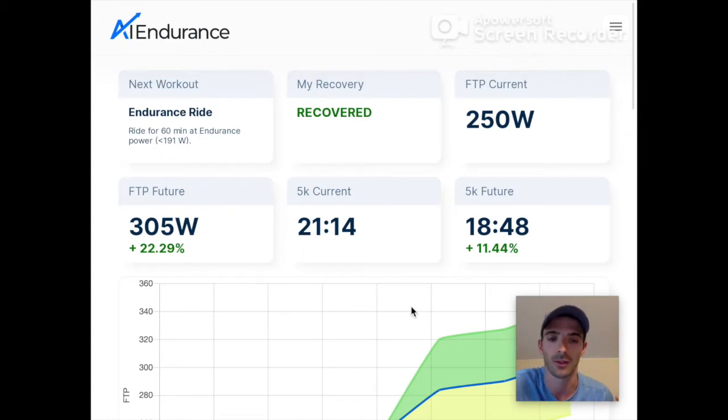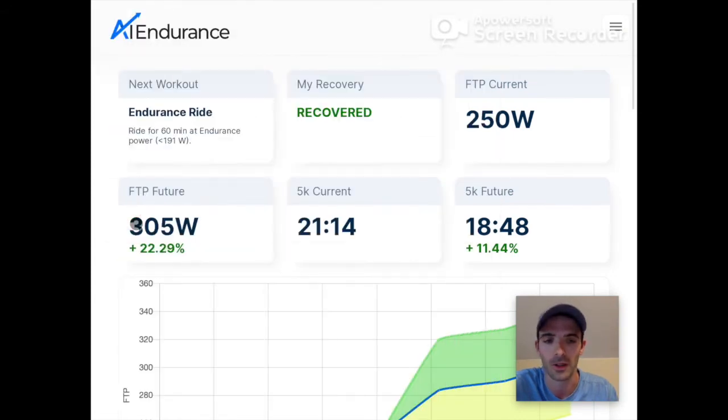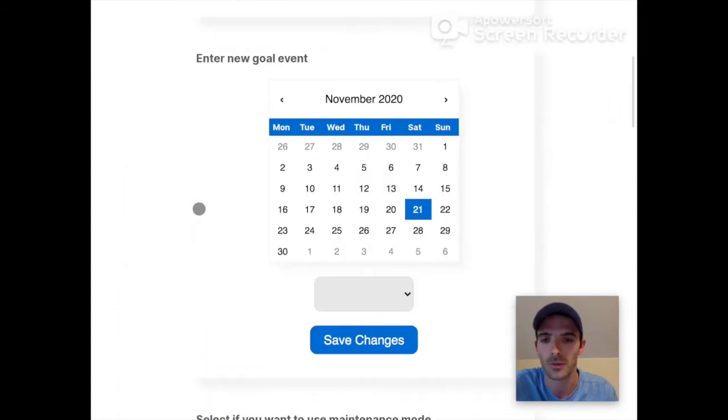So that's what AI Endurance does. It scans through all these possible roads and tells you which one is really the best for you, which is different for everyone individually. And just like with Google Maps, there are different settings you would like. Would you like to take the peaceful road, or would you take the highway to get from A to B as quickly as possible? And now you can do this by going to account. We have introduced plan controls.